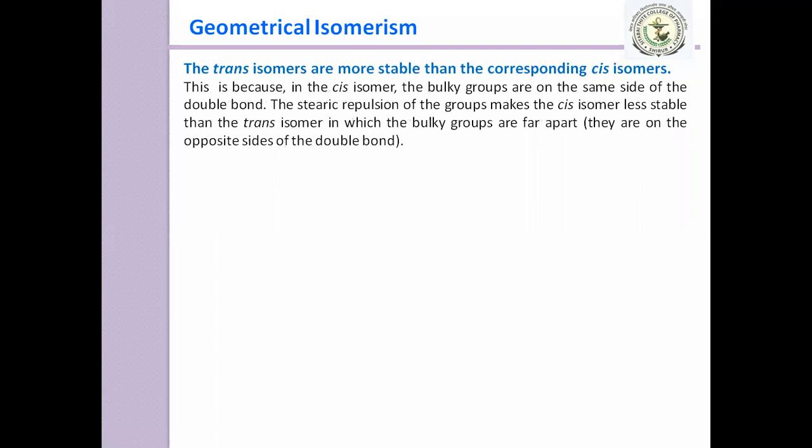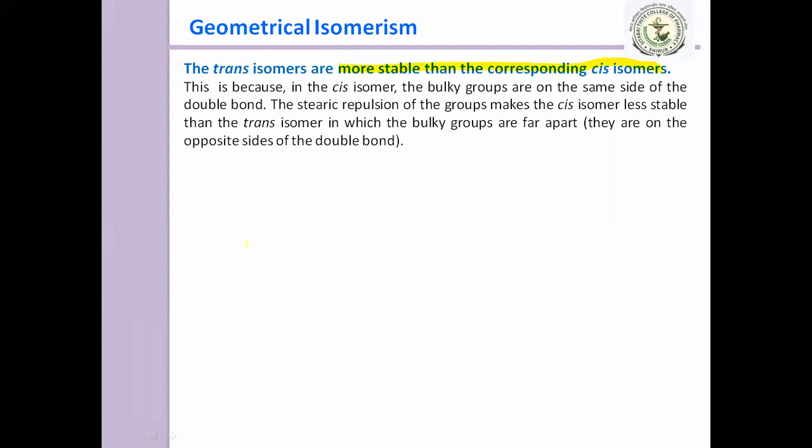This is because in the cis isomer, the bulky groups are on the same side of the double bond, and the steric repulsion of the groups makes the cis isomer less stable than the trans isomer, in which the bulky groups are far apart, that is, on the opposite side of the double bond. Due to this, the trans isomers are more stable than the corresponding cis isomers.